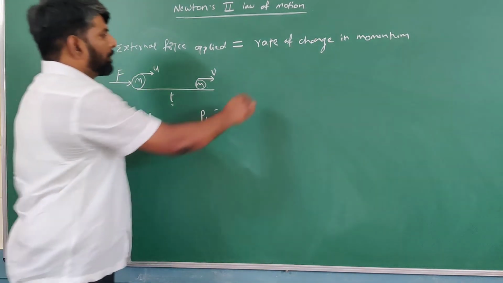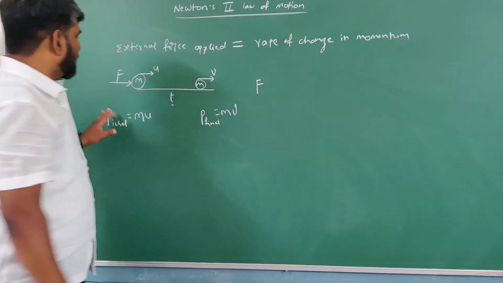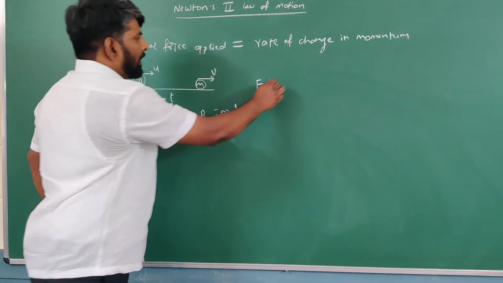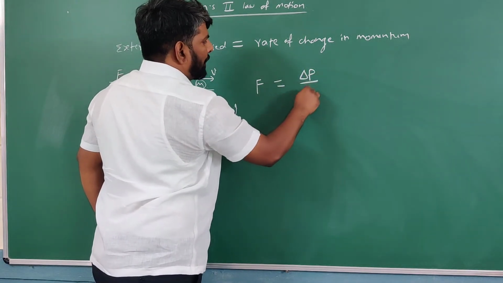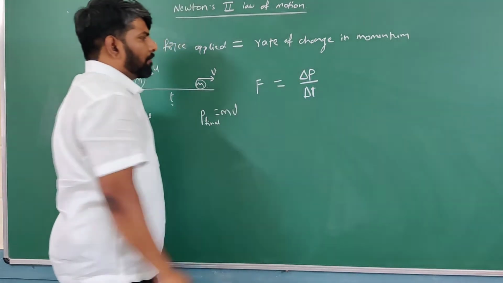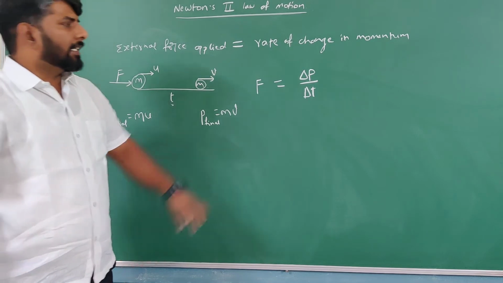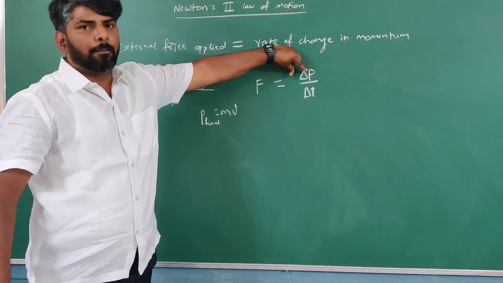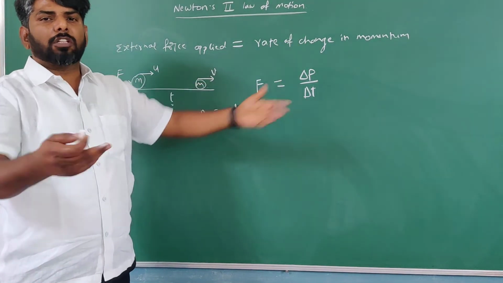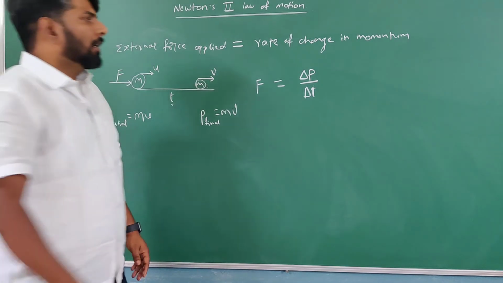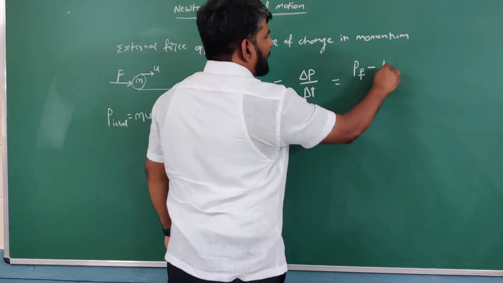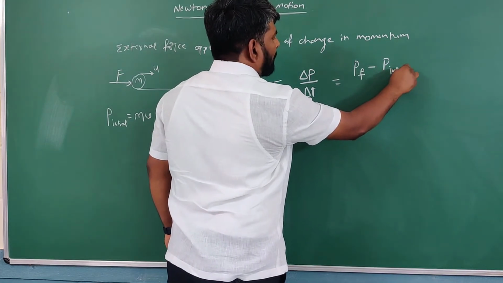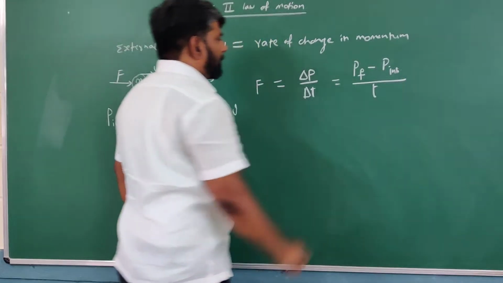So the external force applied on this body is equal to the rate of change of momentum, simply delta P by delta T. Delta P means change in momentum, and delta T means time taken for the change. Got it? So change in momentum means final momentum minus initial momentum, divided by the time taken.